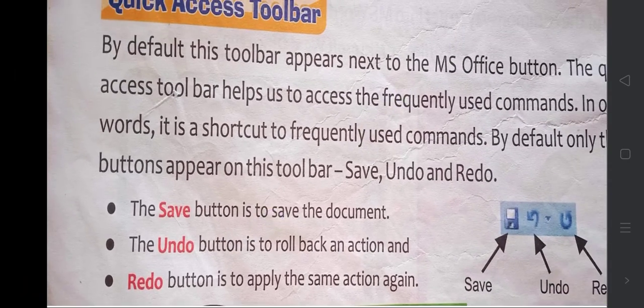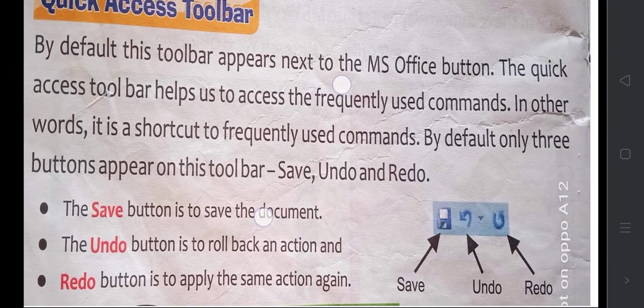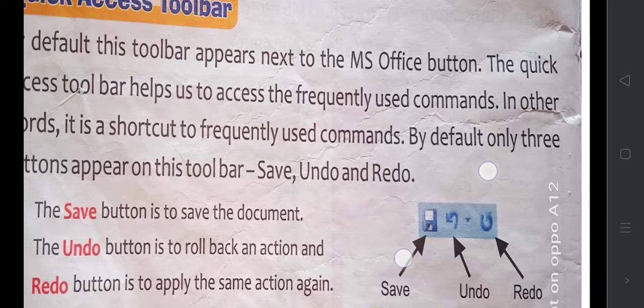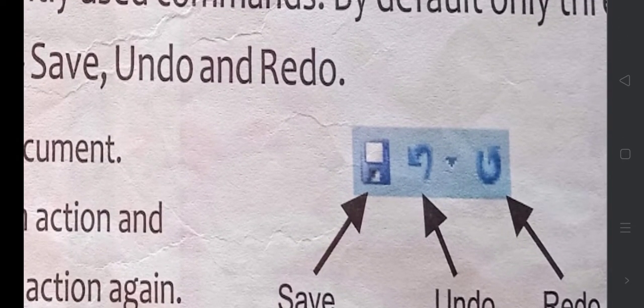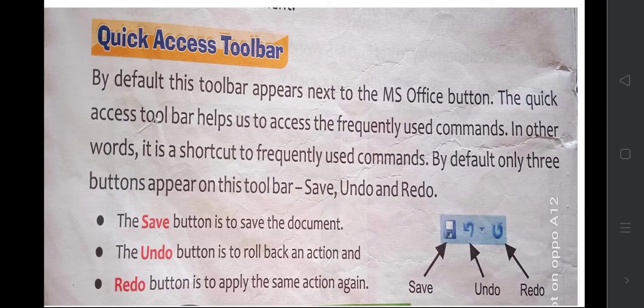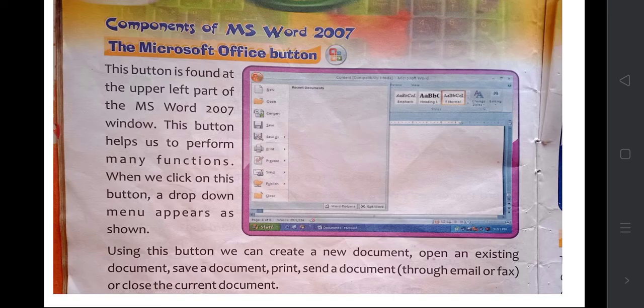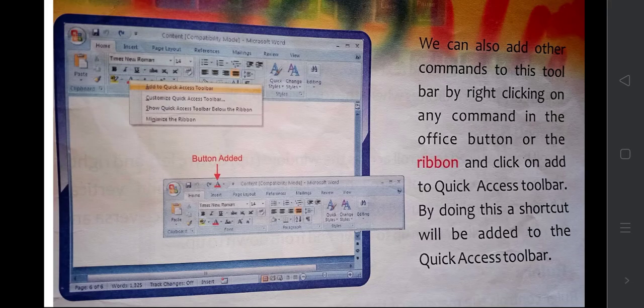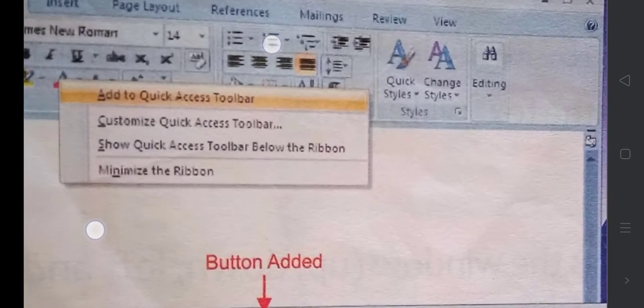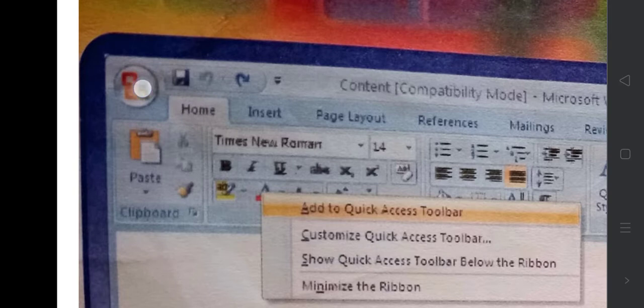Okay, so these three things we often use in the document, in the work area. So that is why these three buttons are there readily for us. Whenever we want, we can use it. Where are these keys available? They appear next to the MS Office button. I showed you where the MS Office button is. Here is the MS Office button. Near to that, the quick access toolbar appears. You can see here in this picture.